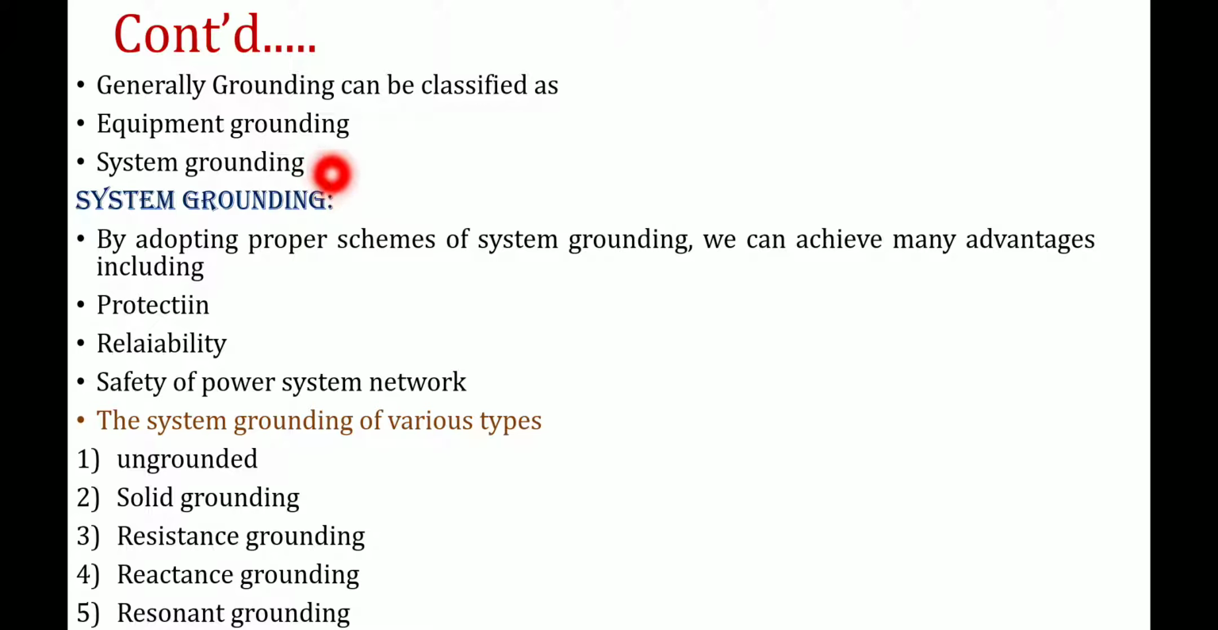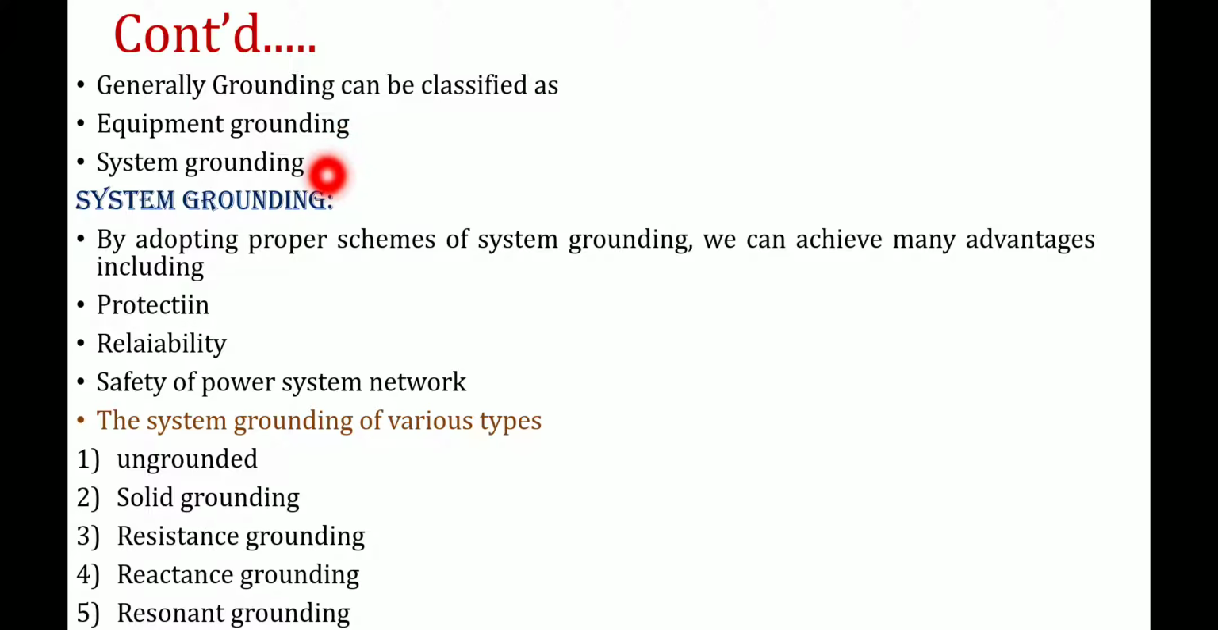So what does equipment grounding mean? Equipment grounding means the process of connecting the non-current carrying part, that is the metallic enclosure or body of the equipment, directly to the ground itself. So that is going to be called equipment grounding. So next thing, it is system grounding.